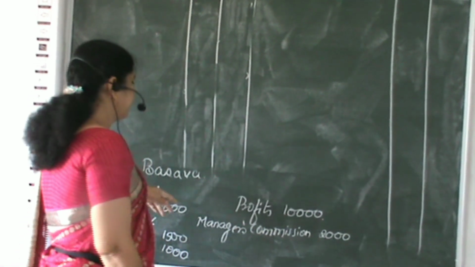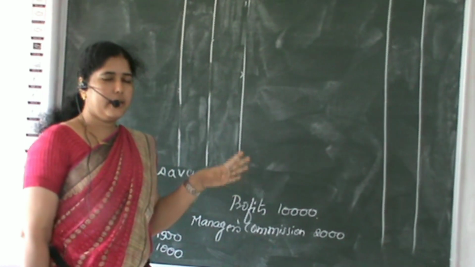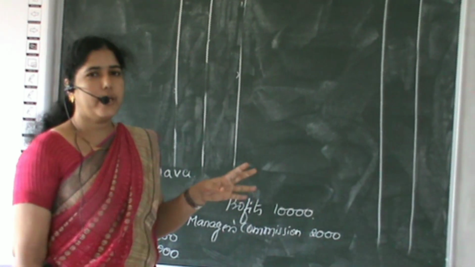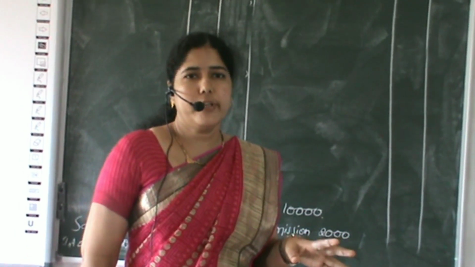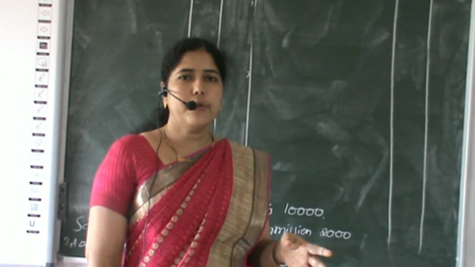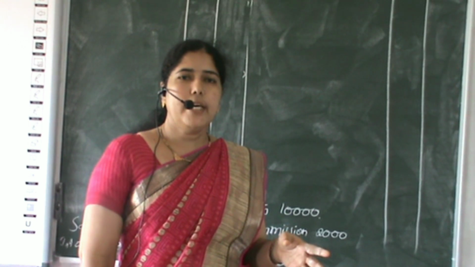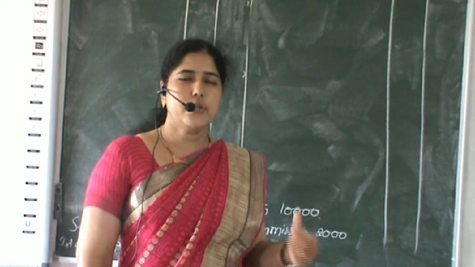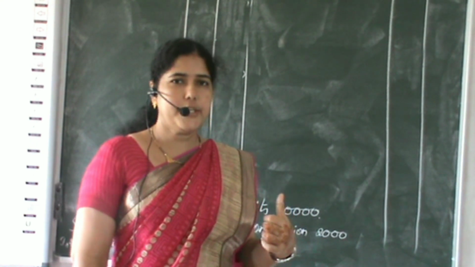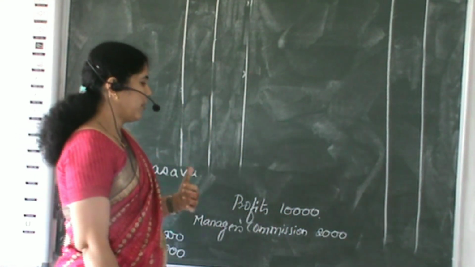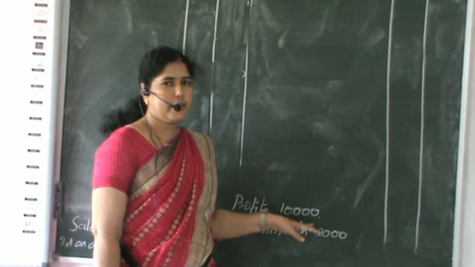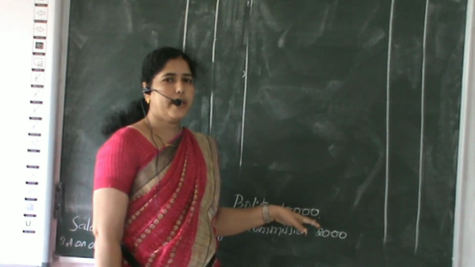When preparing the profit and loss appropriation account, first of all we have to adjust the net profit of the firm. Whatever net profit has been calculated with the help of the profit and loss account, we have to transfer first to the profit and loss appropriation account. According to the profit and loss account, the profit of the firm is rupees 10,000. So that we have to take first.